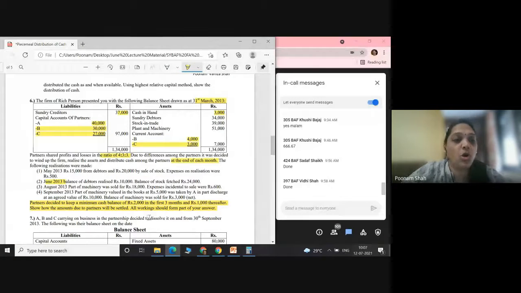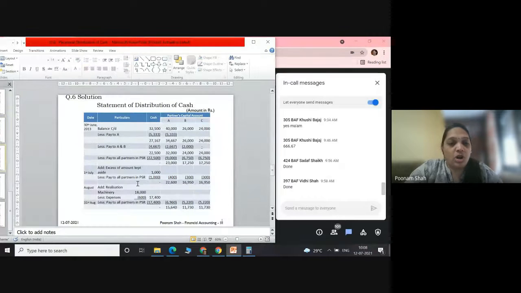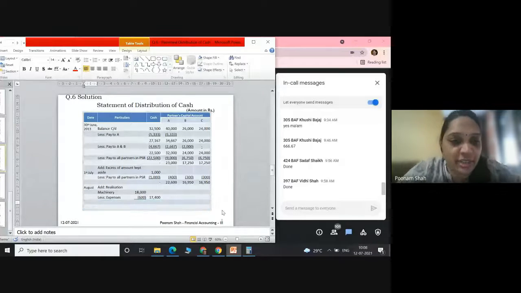Then I am going to August. In August, they have sold part of the machine for 18,000 and the expenses of this sale are 600. So 17,400 we will add back in our cash for distribution purposes. So in August, your realization is machinery 18,000, deduct expenses 600, so your cash column will have cash of 17,400.